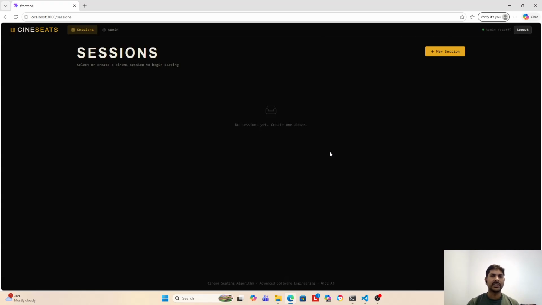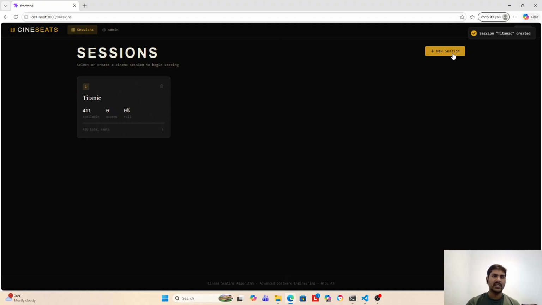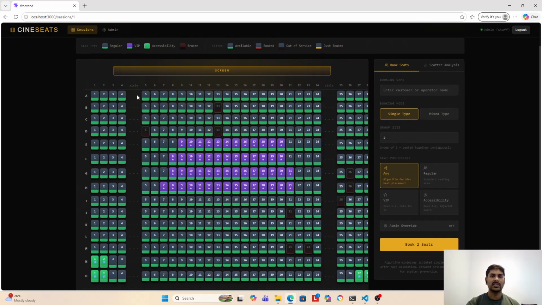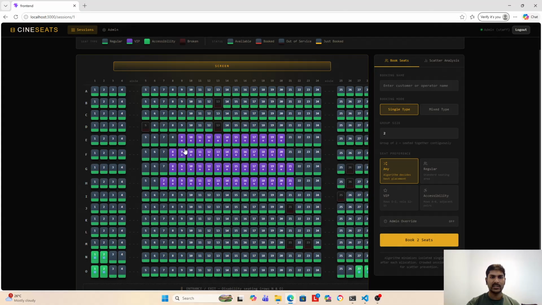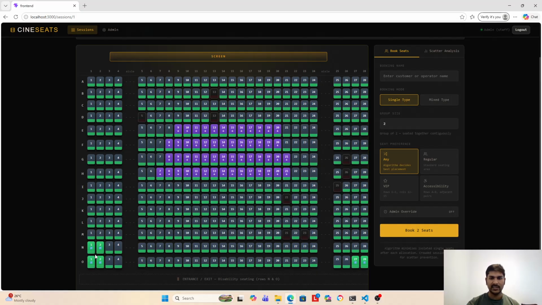Here is the home screen, and we can just create a new session, like I said, Titanic. And when we move inside that, it shows us the grid. Some of the seats are broken. Here are the VIP seats, and below, on the right side, there are disability seats.